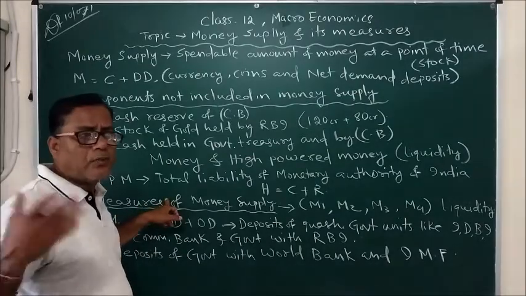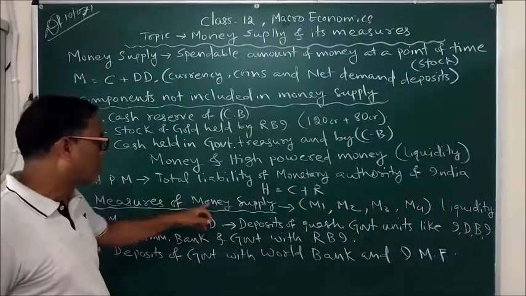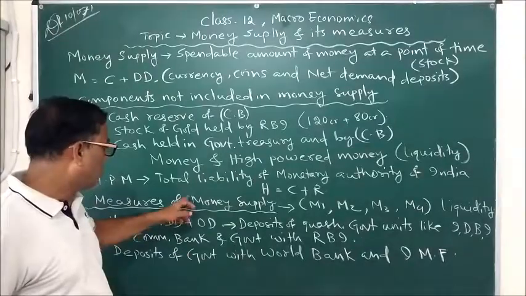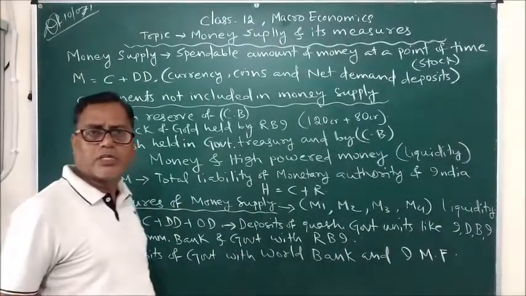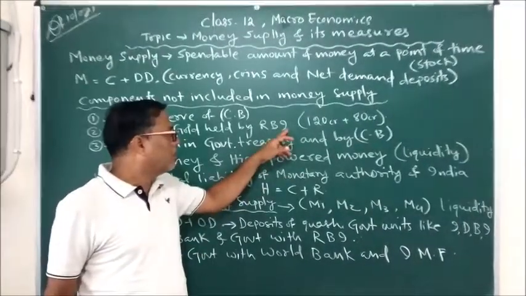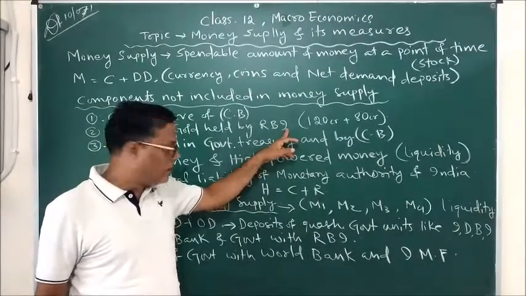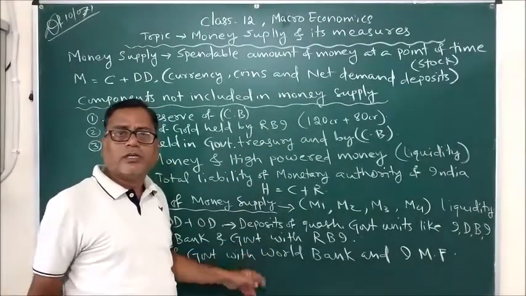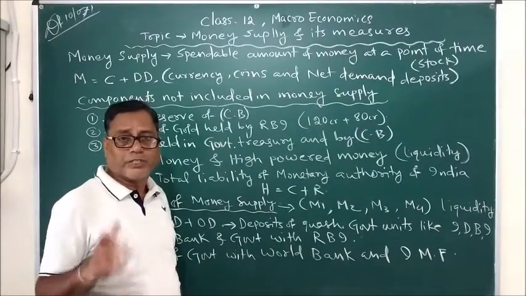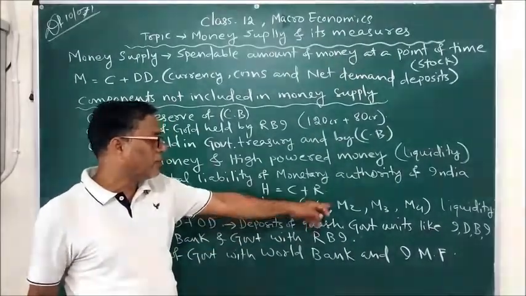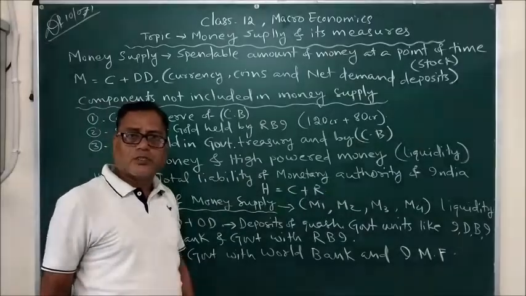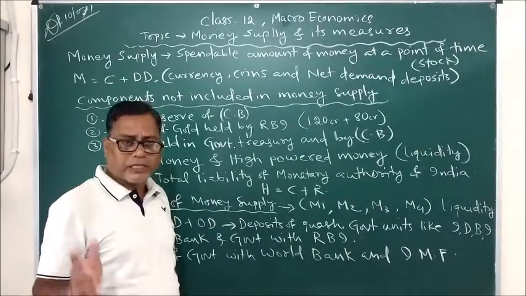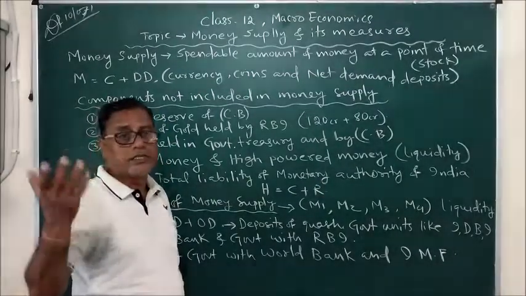The next point of discussion is measures of money supply, but it would itself take more than 15 minutes. That's why we would stop here today, and in our next class we will discuss different measures of money supply, that is M1, M2, M3 and M4. That is also based on the degree of liquidity, and we will discuss it tomorrow.